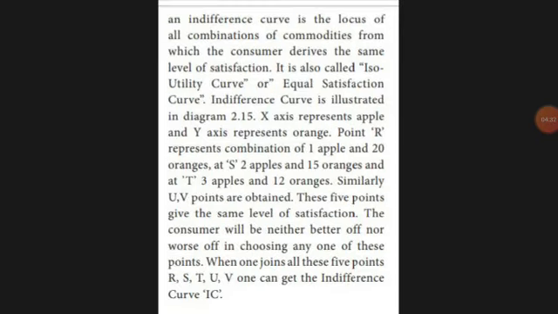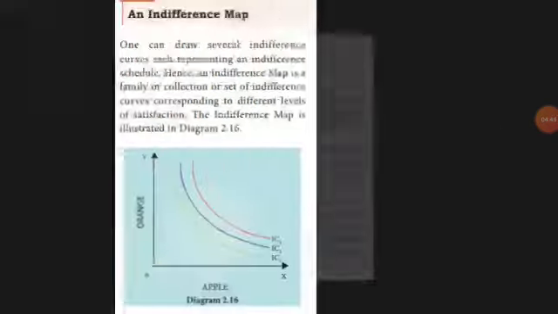That curve is called an indifference curve, IC.